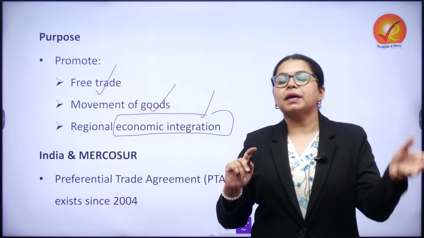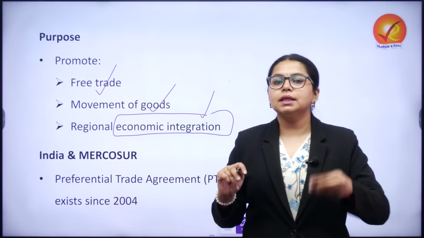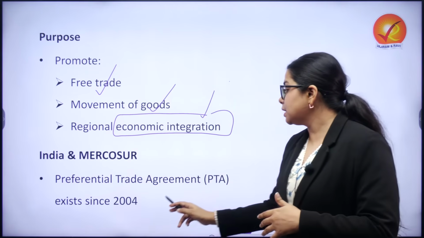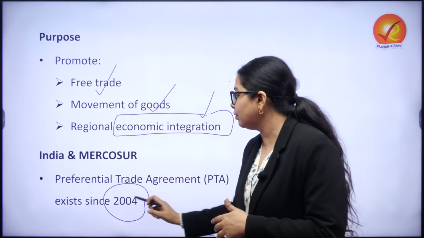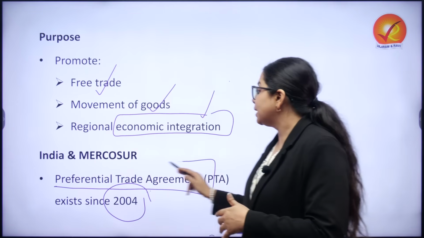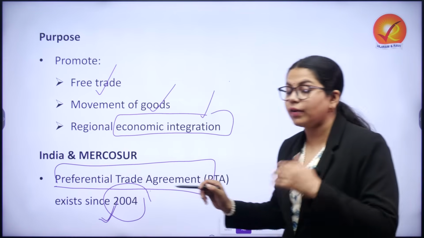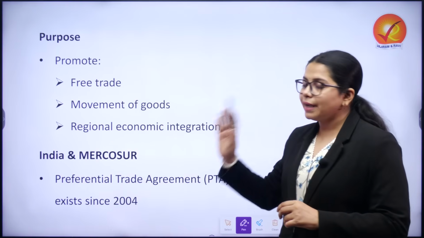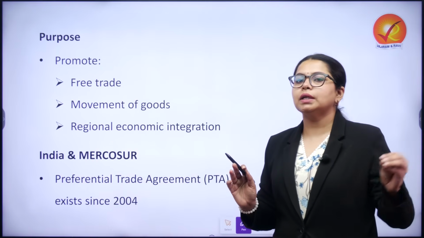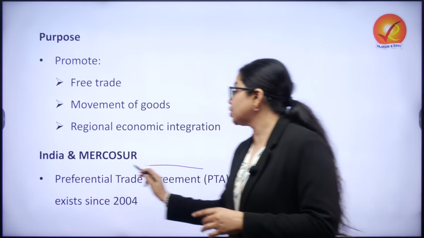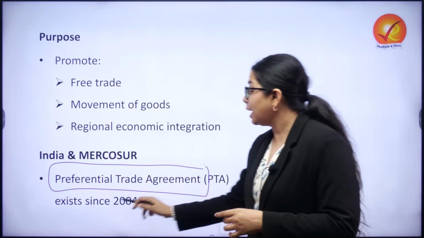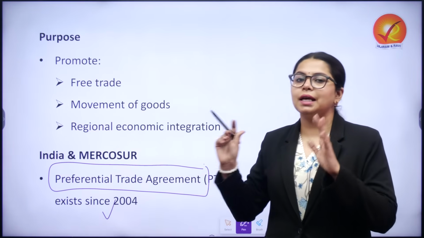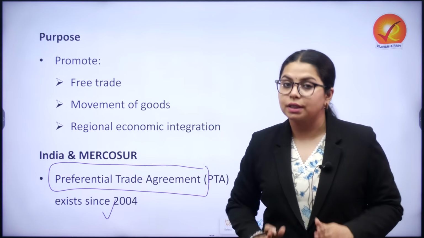From the perspective of our country, India and MERCOSUR have been strategic partners since 2004, and they have a proper preferential trade agreement, which has been operationalized since 2004 itself.